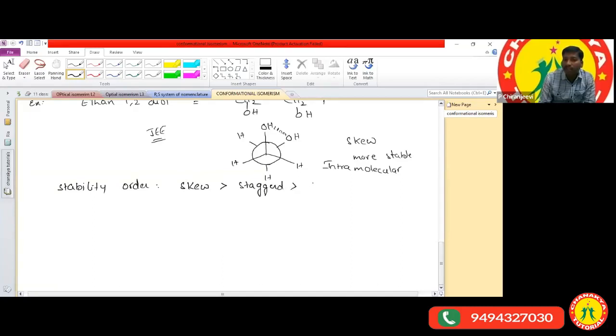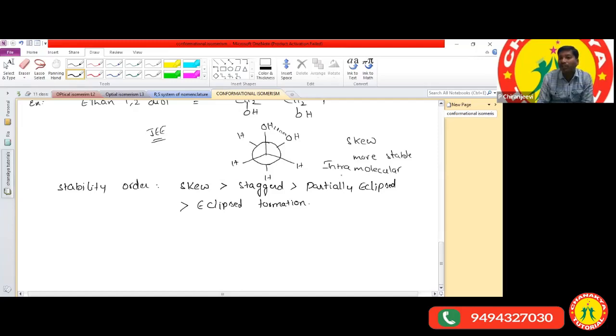Staggered form is more stable than partially eclipsed, and partially eclipsed is more stable than the eclipsed formation. So the skew form is the most stable, due to the presence of intramolecular hydrogen bonding.